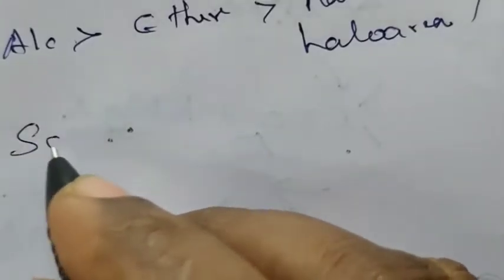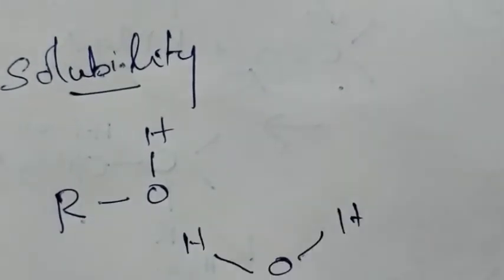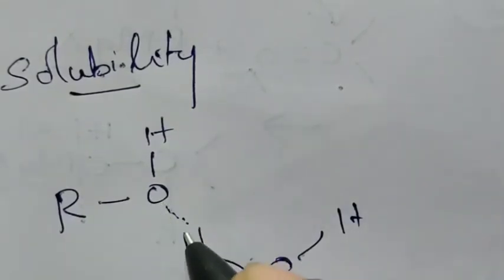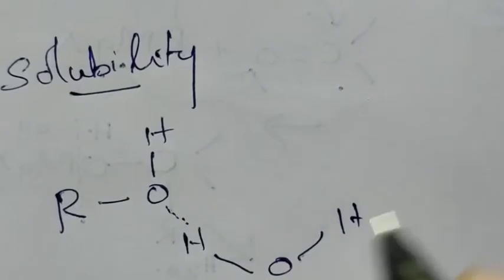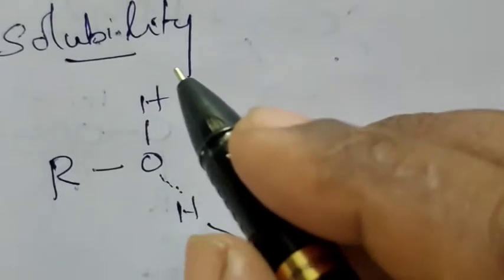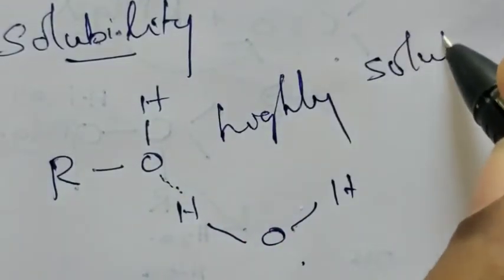Next physical property is solubility. This is one alcohol molecule. This is a water molecule. So, alcohol has the ability to form hydrogen bond with the water molecule. Due to the ability to form hydrogen bond with the water molecule, alcohols and phenols are highly soluble in water.